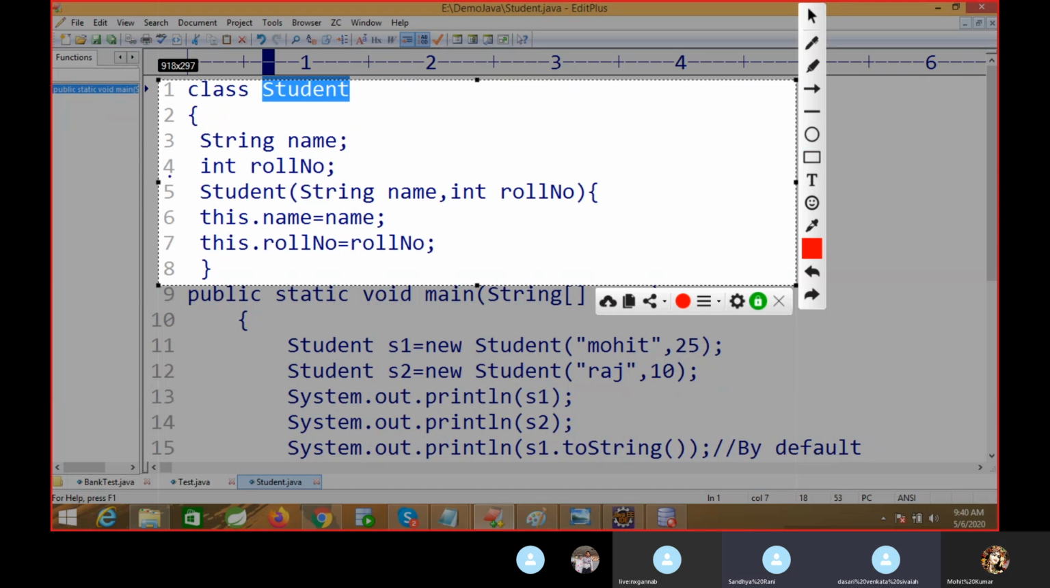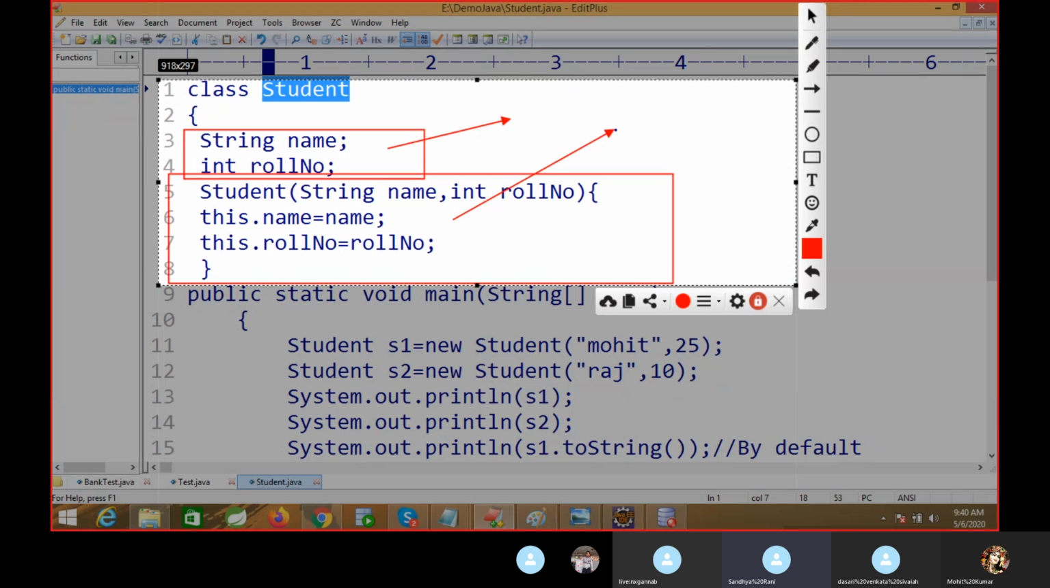This is a class block, and firstly this is a string name and int roll number, which are non-static. For this.name and this.rollNumber, for non-static, we created an object, and for Student we want a string name and int roll number. Okay, good. Your effort is good, and what you have spoken, we can just correct it.